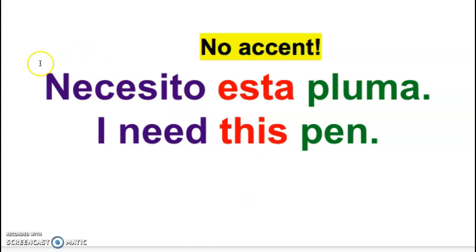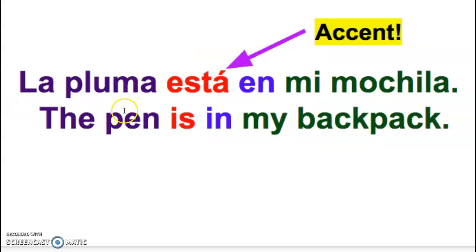So if you say necesito esta pluma, without the accent it means I need this pen. Okay, but if I put an accent over it, I could say la pluma está en mi mochila. The pen is in my backpack. It also changes the way I pronounce it too. So it's not just to help me tell the difference, but it also helps me pronounce it differently. So a Spanish speaker can tell the difference when I'm speaking.